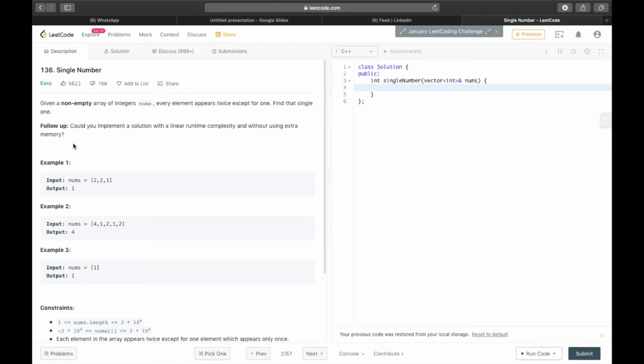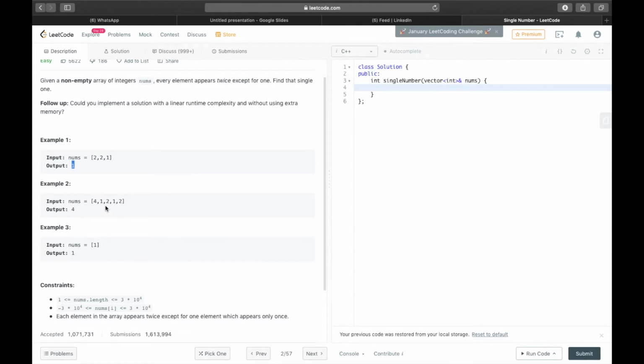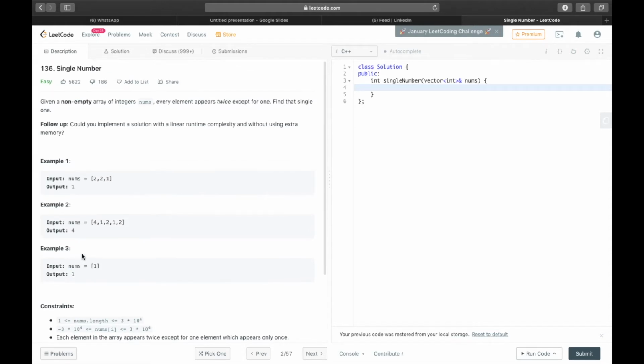So let us see the example test case. So here the array is 2, 2, 1. So except number 1, others are repeating twice. So 1 is the answer. Now second example, here 1 is repeating twice, 2 is repeating twice, but 4 is repeating only once. So 4 is the answer. And here only 1 is there, there is only one element, that is only 1. So the answer is 1. So let us try to solve the problem now.